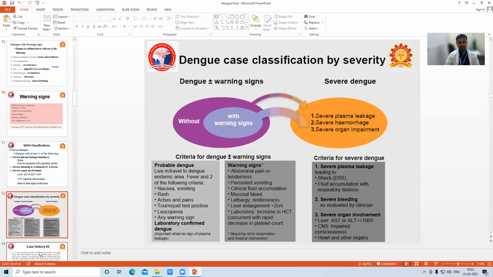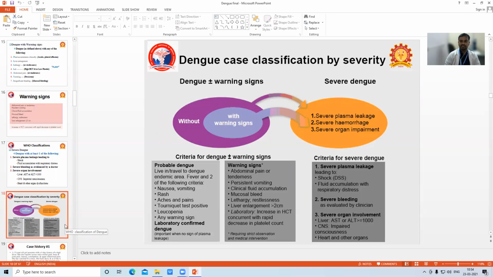So this is the pictorial representation of what we discussed previously. We have three classifications: dengue with or without warning signs, and severe dengue. We have already seen the criteria for diagnosing dengue without warning signs, with warning signs, and severe dengue.